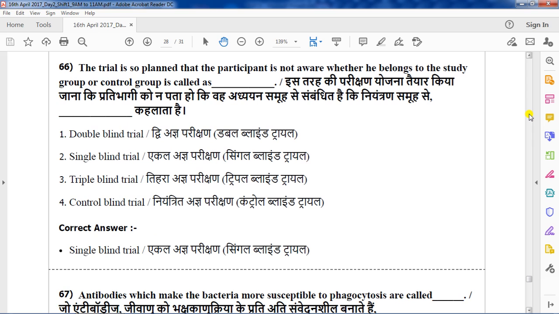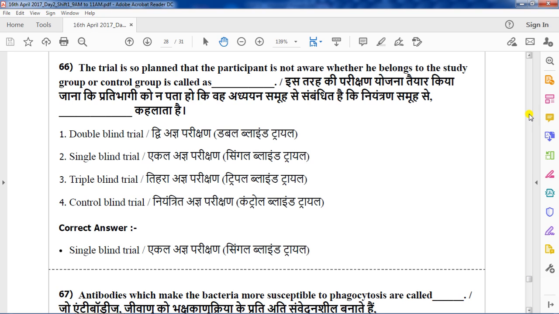Suppose the participant as well as the experimenter, who is taking care of the experiment, both of them don't know which category the participant belongs to, then that trial is known as a double blinded trial.